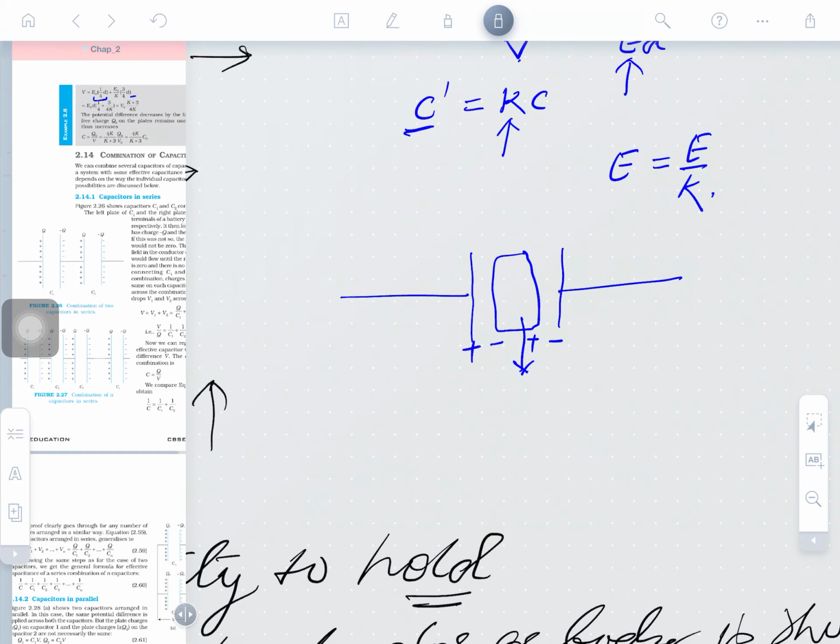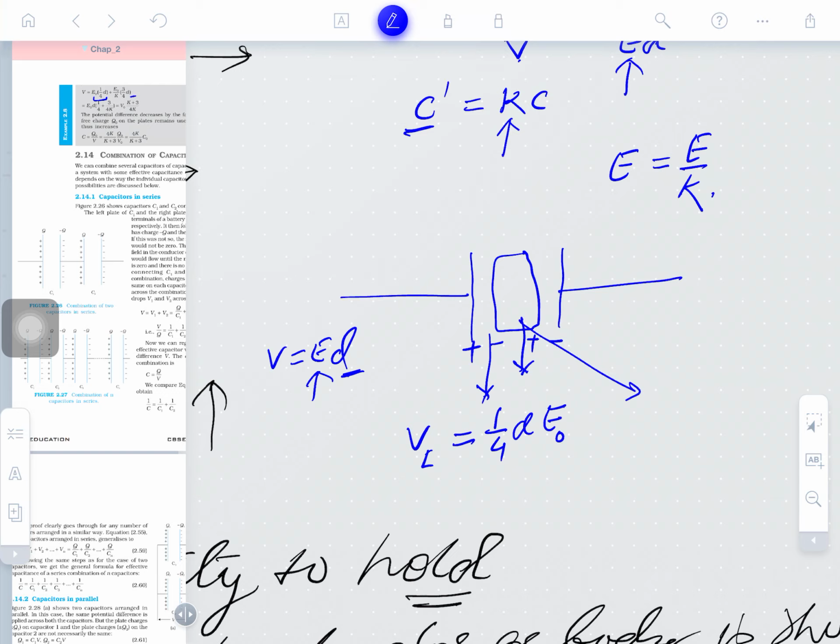So, what is the potential of the empty space? The empty space potential will be for 1/4 of the distance d, it is clear. We can call it V1. Do you know the formula? V is equal to E D, electric field times space. The space is 1/4 D left empty, and this is the field place, it's 3/4 D field place, and the electric field there is obviously E divided by K. You well understood? And this is the potential number 2, right?